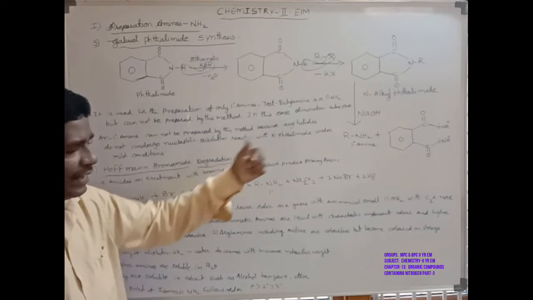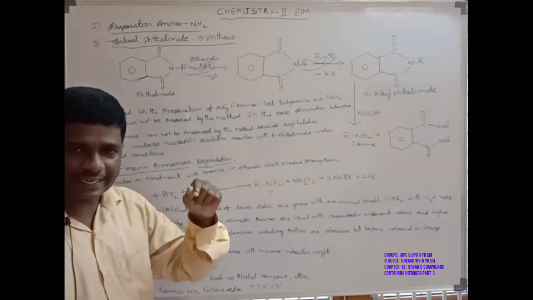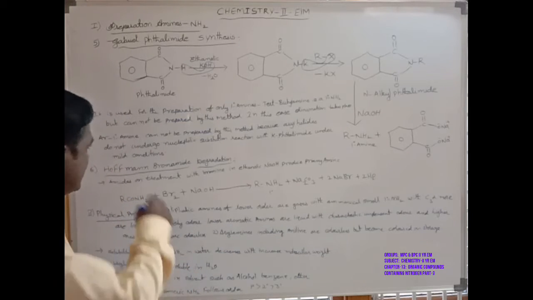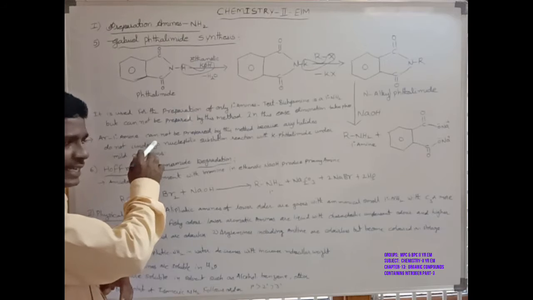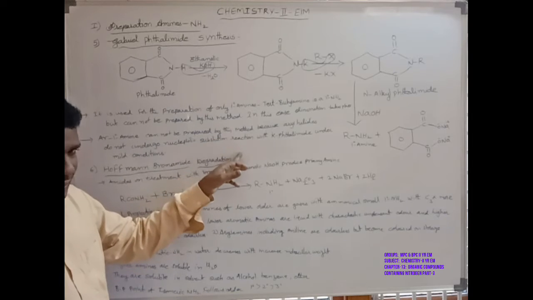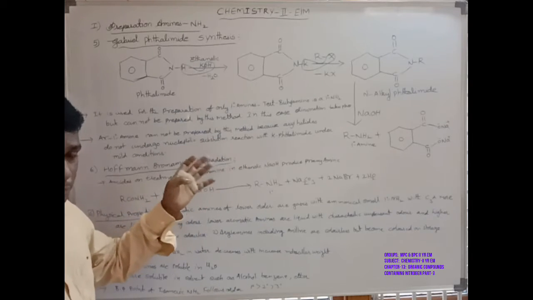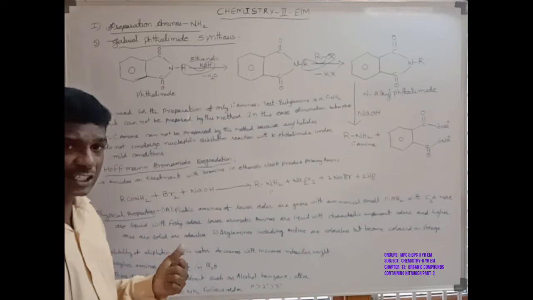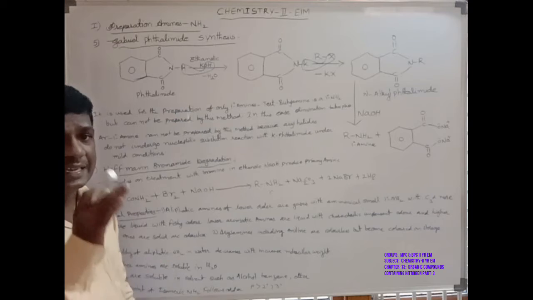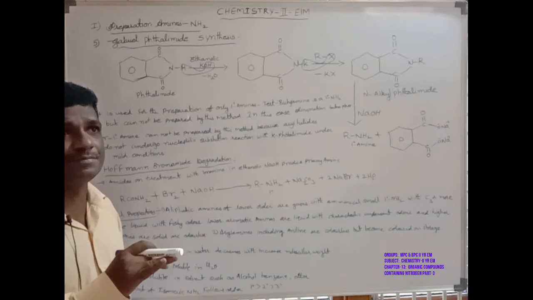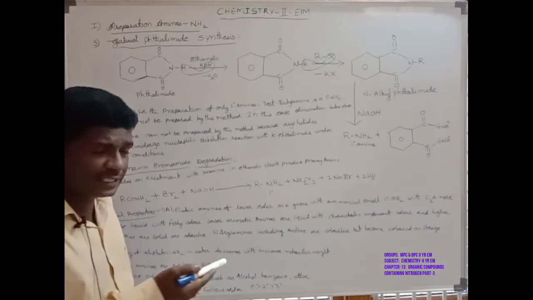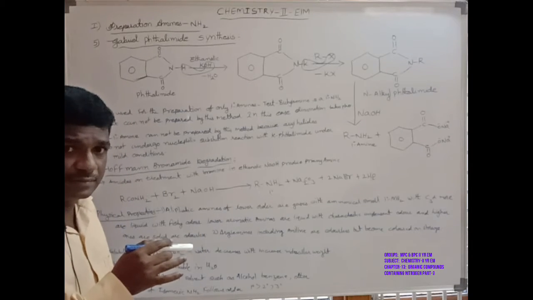That is the second limitation of the Gabriel phthalimide synthesis. Aryl primary amines cannot be prepared by this method. The aryl group, the benzene group, bonded with NH2 is an aryl primary amine.